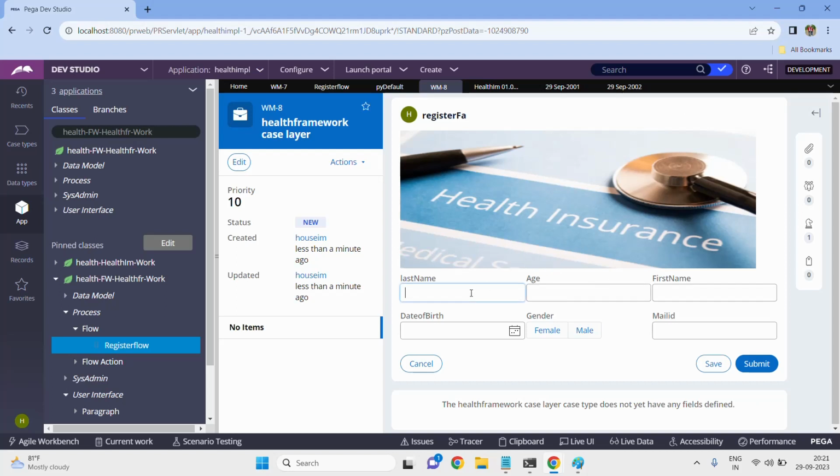And whatever data we give here, like first name, let me give first name Raja and last name Saripalli. So this is the user interface. In that user interface, one customer called Raja is registering in that health insurance application. In that application, he has given first name Raja and last name Saripalli, right? Now after clicking submit on it,